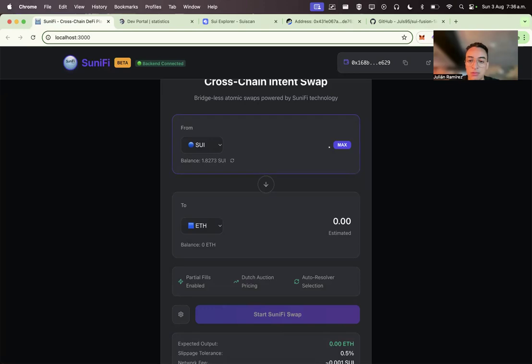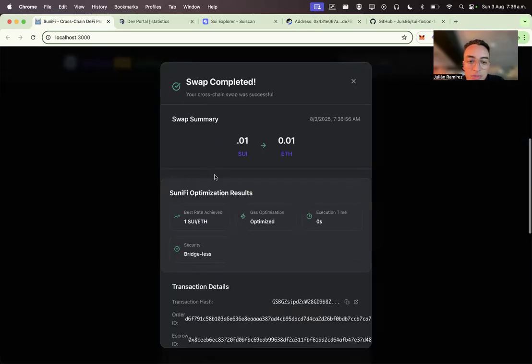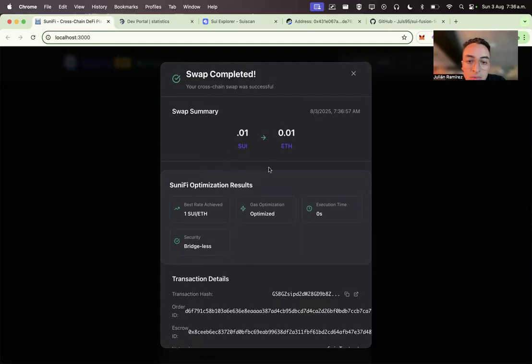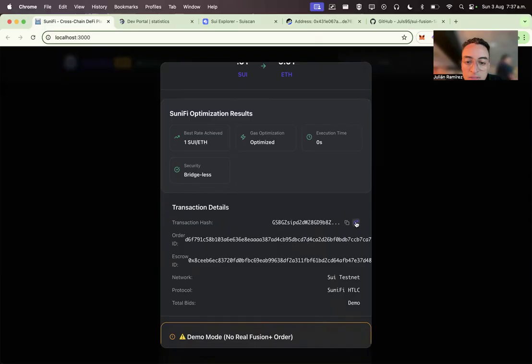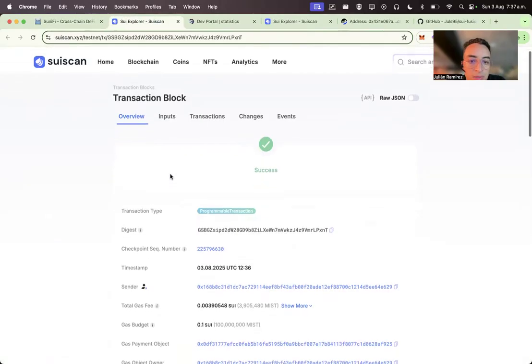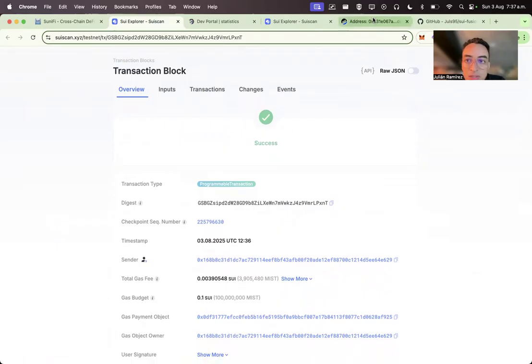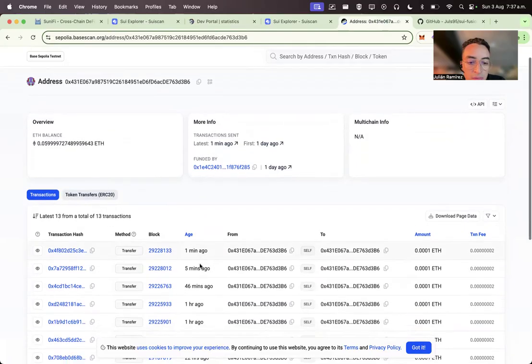So here we're going to swap 0.01 SUI. Click start. Here I can see all the process running step by step. And here it is, the step completed. So from here I can see the transaction hash. I'm gonna click on this. It's loading. Success.